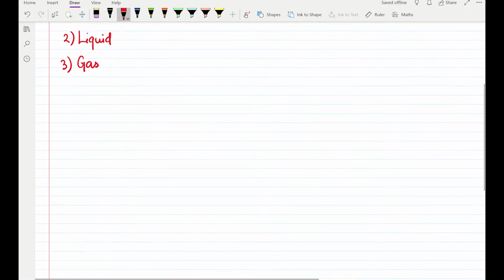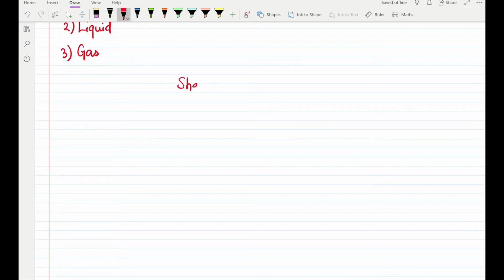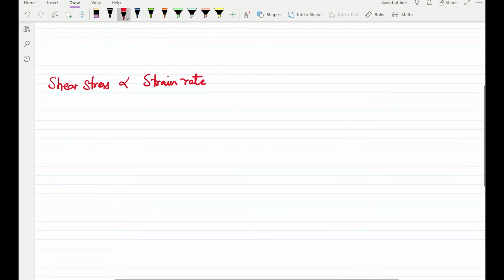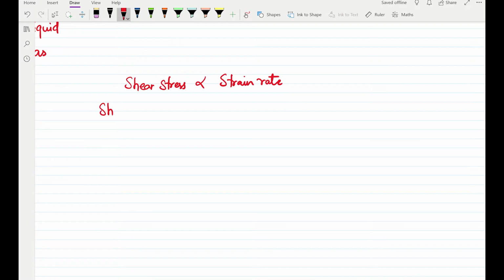As I was saying, the shear stress is proportional to the strain rate. So if I remove this sign of proportionality, I can write shear stress is a constant, which I'm representing as mu, times the strain rate. And this constant of proportionality, mu, is called the dynamic viscosity.